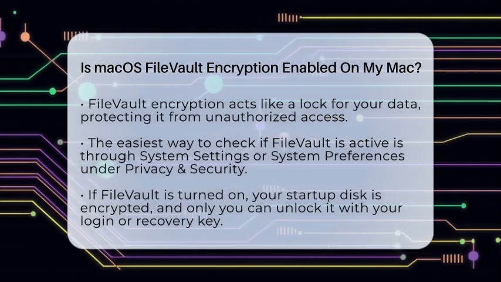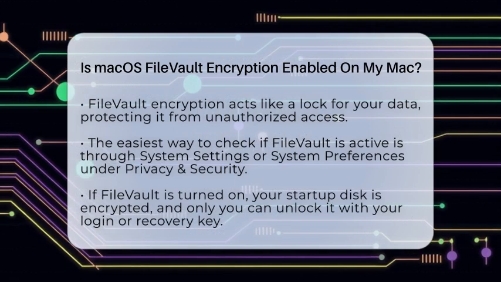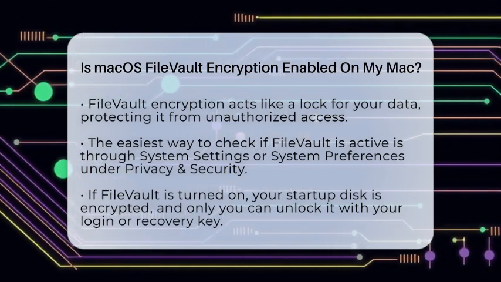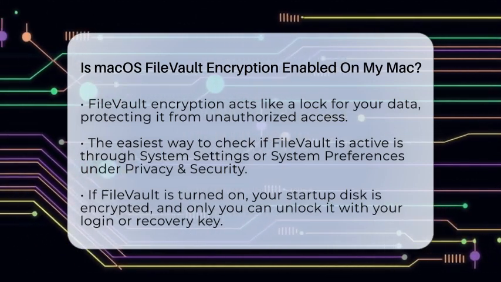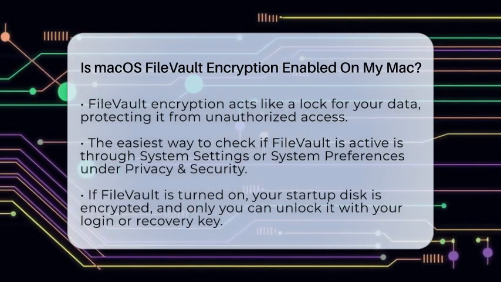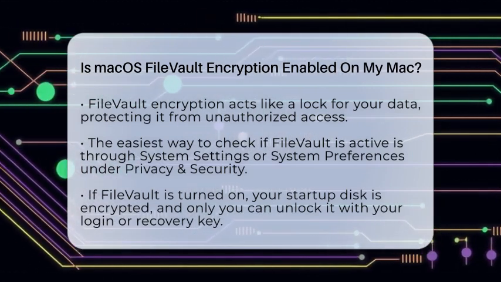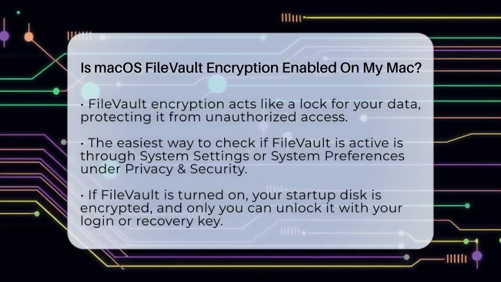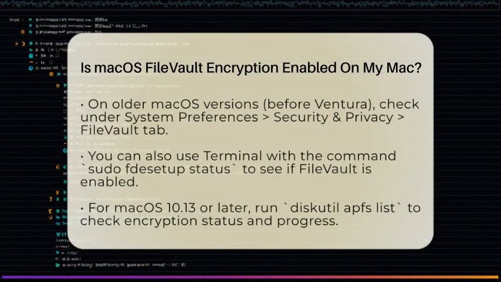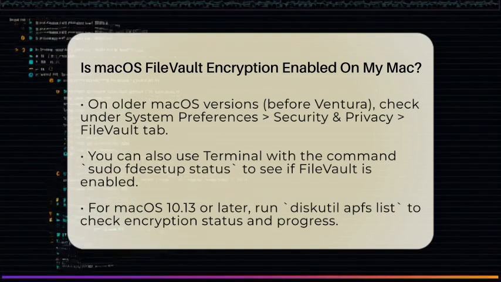Let's find out. The easiest way to check if FileVault Encryption is active is through your Mac system settings or system preferences. Open the menu, go to Privacy and Security, and then look for the FileVault section. If it says that FileVault is turned on, your entire startup disk is encrypted. That means your data is protected, and only you can unlock it with your login password or recovery key. If it says FileVault is turned off, your disk isn't encrypted with this feature.